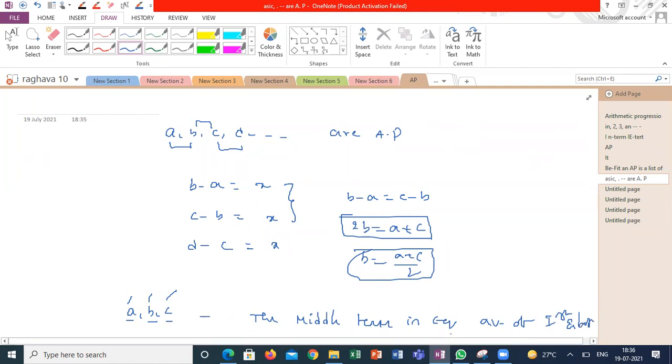Even this also right answer. Is it clear, guys? When I can say the set of numbers are in arithmetic progression, take any three consecutive numbers in the series. The sum of the first and last should be equal to twice of the middle one. Then I can say that numbers are in arithmetic progression.